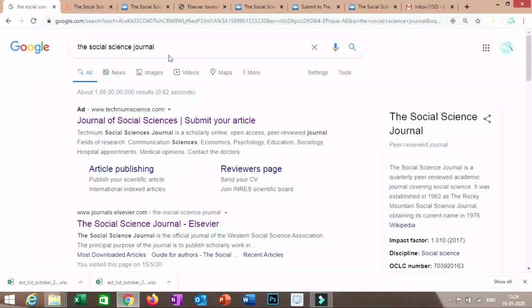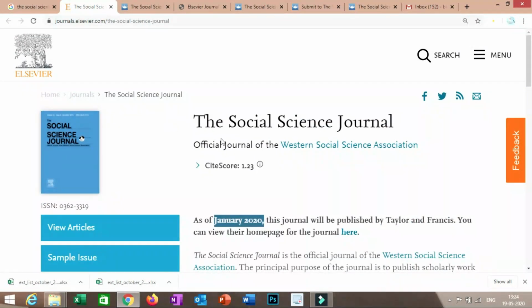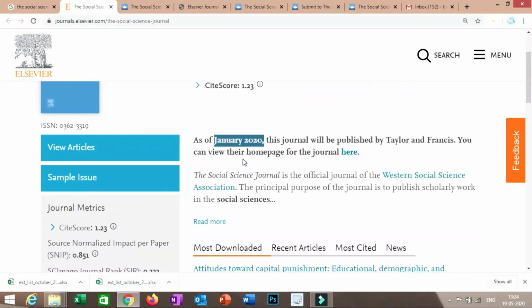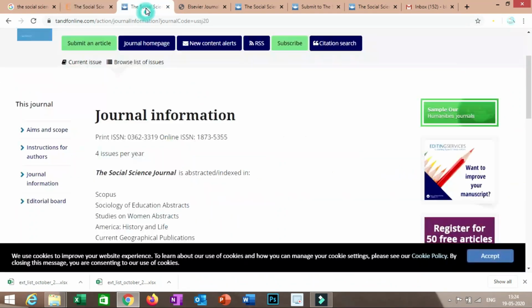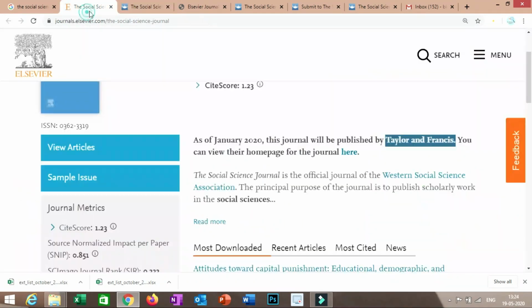The next journal is the Social Science Journal. For this particular journal, you can refer to two websites. See, this is the website where this journal was published by Elsevier. However, it is clearly written here that from January 2020 the journal will be published by Taylor and Francis, right? So I have the website of Taylor and Francis also. From now onwards you have to refer to this website, but we will take reference of this also.